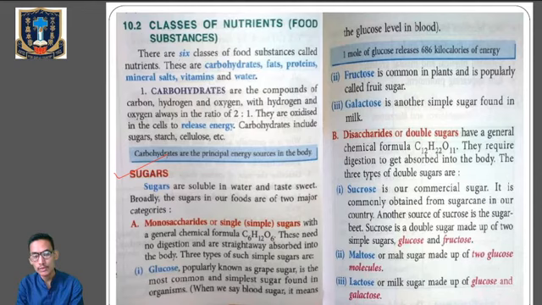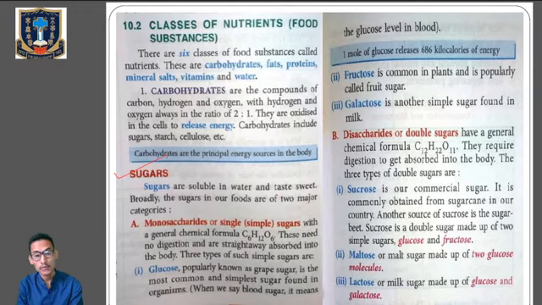A common example is the sugar that we take. The commercial sugar that we take is in the form of sucrose, obtained from the sugar cane. Maltose is made up of two glucose molecules. It's also called malt sugar. And lactose is made up of glucose and galactose. It's also called milk sugar.